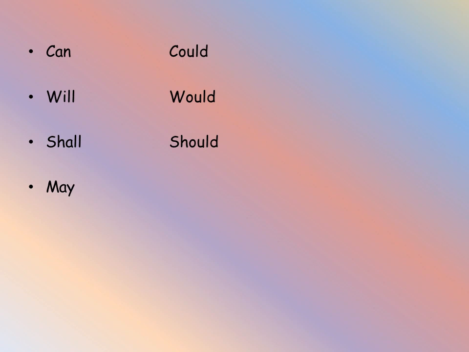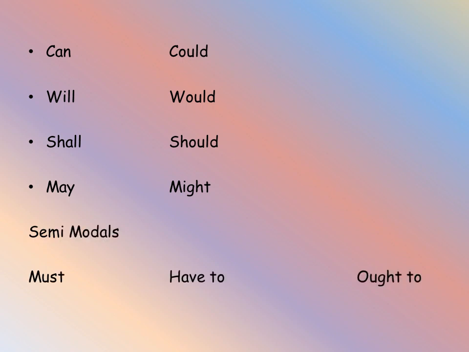The modal auxiliaries are can, could, will, would, shall, should, may, might. And these are the pure modal auxiliaries. And the semi-modal auxiliaries are must, have to, ought to. We will see in detail regarding each and every modal auxiliary.